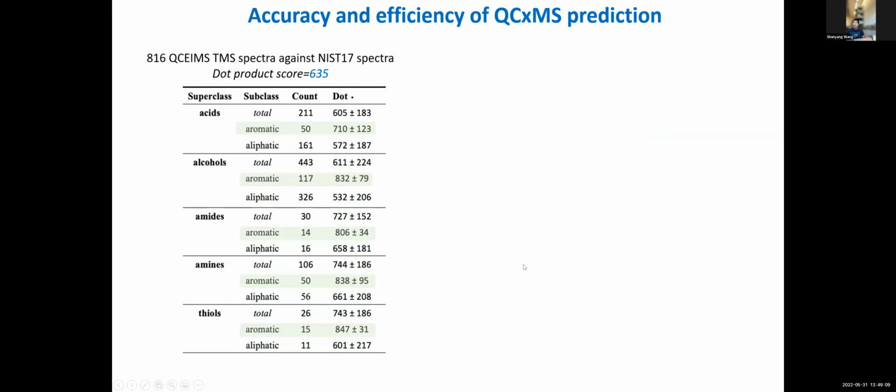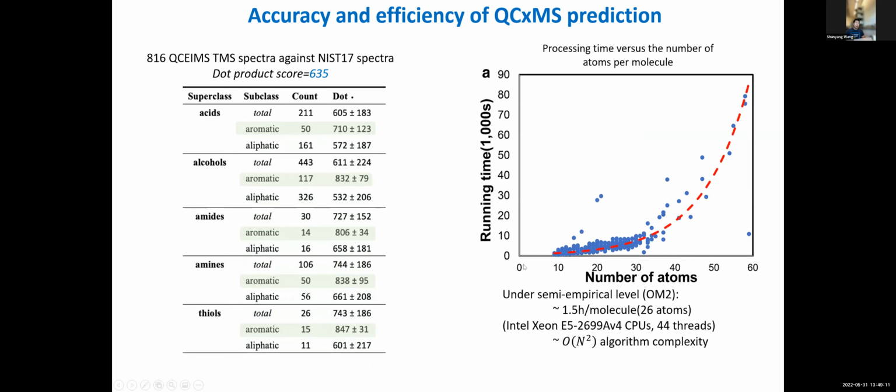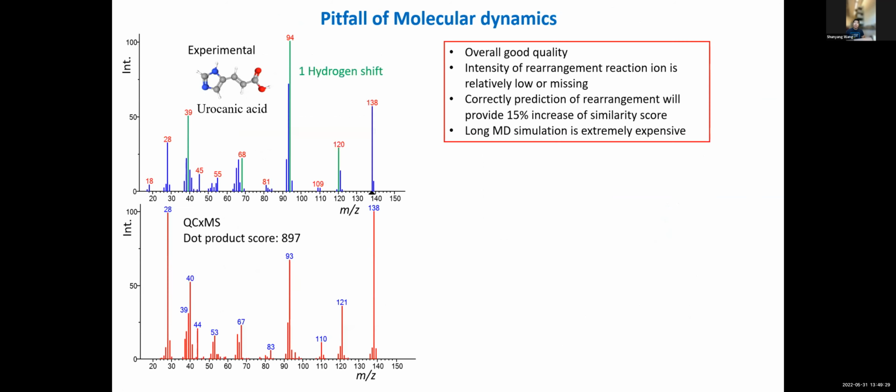The average processing time is 1.5 hours with 26 atoms per molecule on a 44-thread CPU. The plot of processing time against molecular size shows an algorithm complexity of order n squared. These results indicate that QC-EIMS is a well-parallelized program.